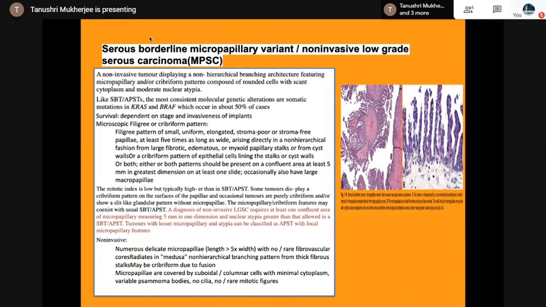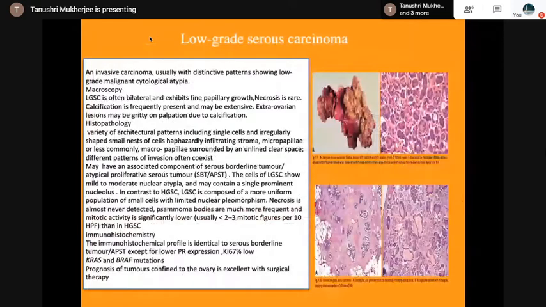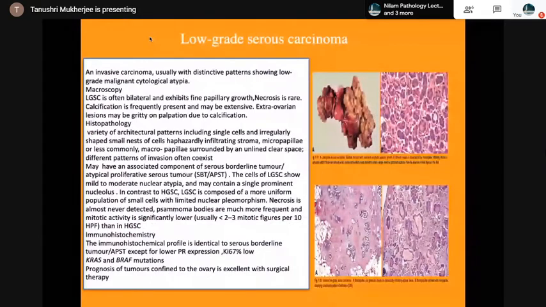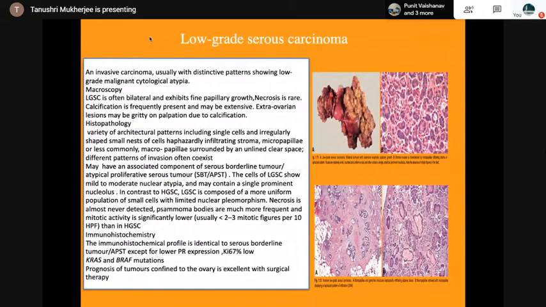Then the low-grade serous. Now we come to the malignant category. Invasive carcinoma, with a distinctive pattern showing low-grade malignant atypia. Often bilateral, exhibits fine papillary growth, necrosis is rare, calcification may be present, with a variety of architectural patterns, single cells, micropapillae invading the stroma.